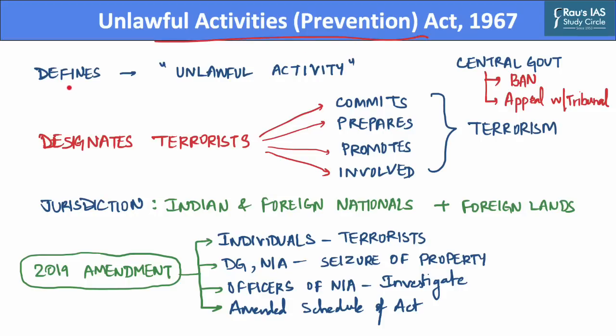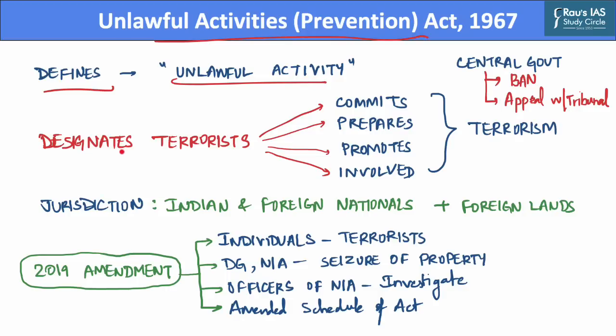This act defines what is an unlawful activity, which according to this act means any action that is taken by an individual or association that leads to secession of a part of a country, or it questions the sovereignty of India, or disrupts the territorial integrity of India.